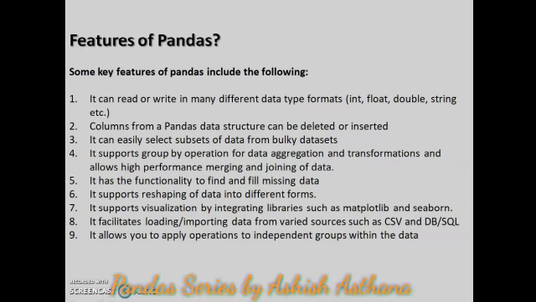Sixth, it supports reshaping of data into different forms. Reshaping means you can convert all rows into columns and all columns into rows. Seventh, it supports visualization by integrating libraries such as Matplotlib and Seaborn. Eighth, it facilitates loading and importing data from varied sources such as CSV and SQL databases. Ninth, it allows you to apply operations to independent groups within the data. So Pandas has these features, and using Pandas you can perform various operations on a data set.